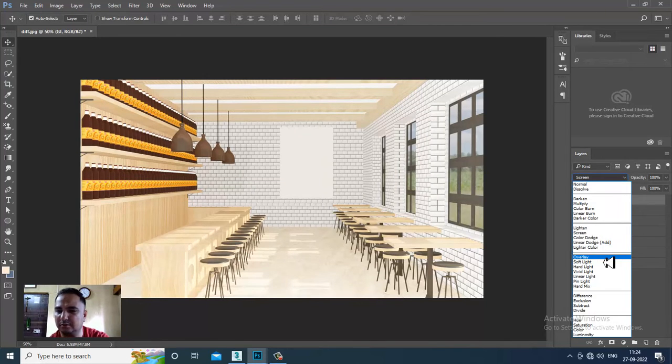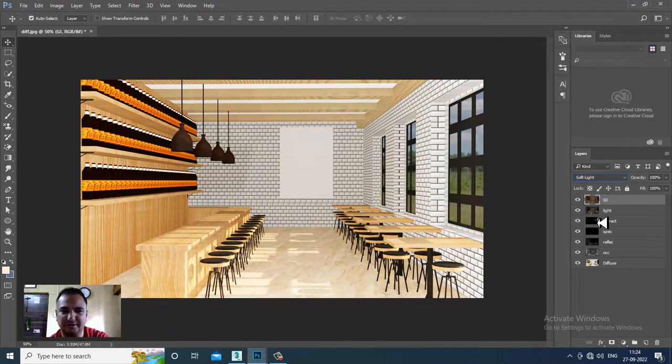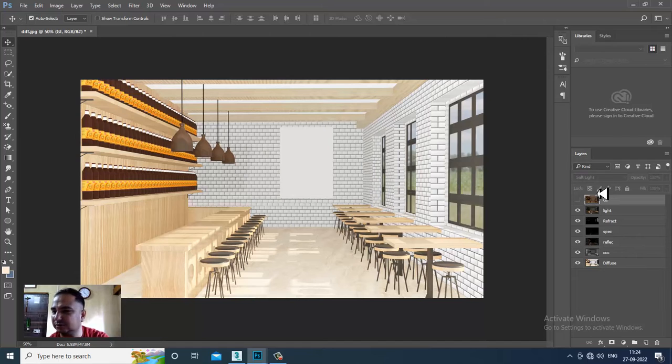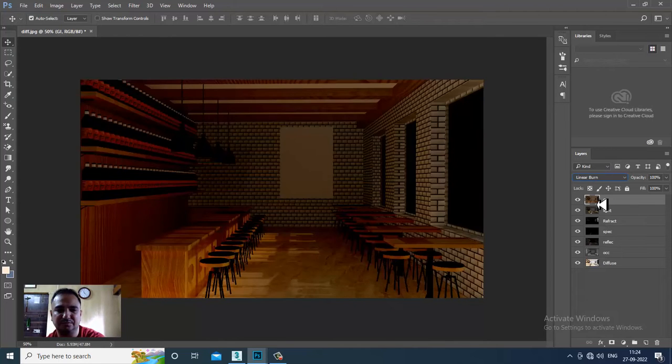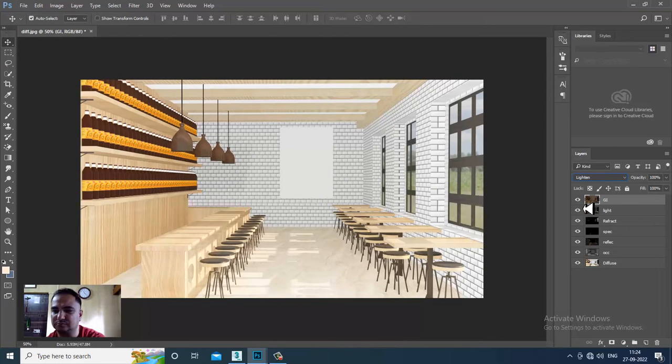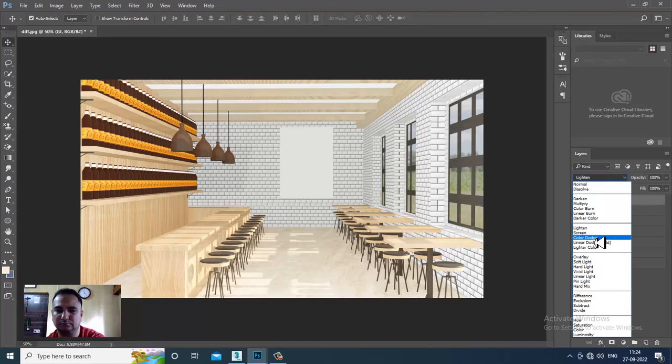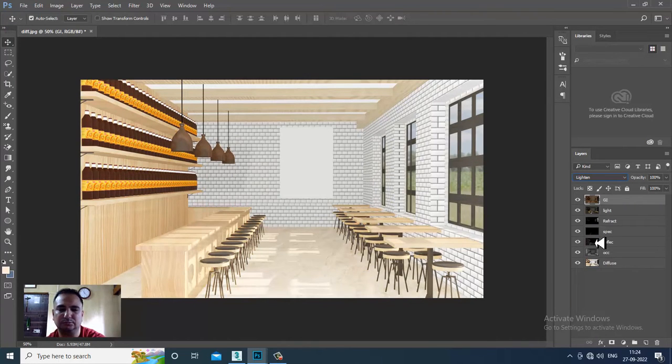Overlay, soft light. So this is getting much darker. So I'll just again, okay.